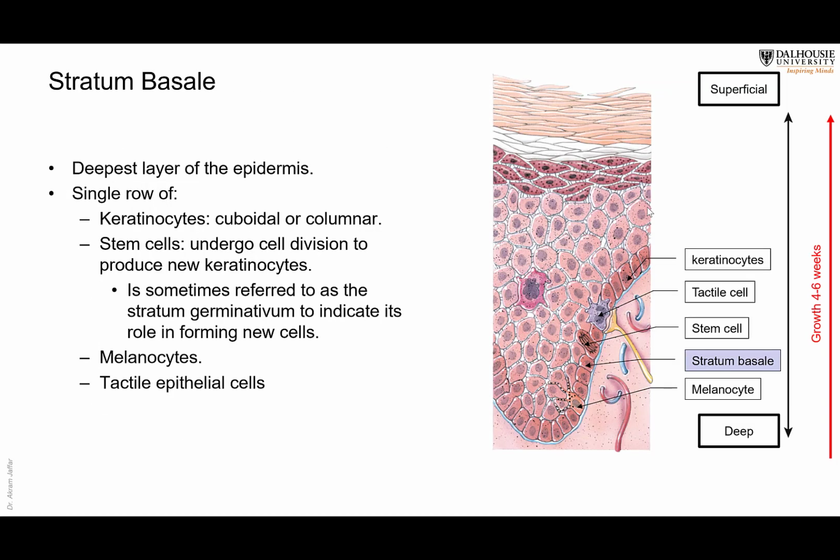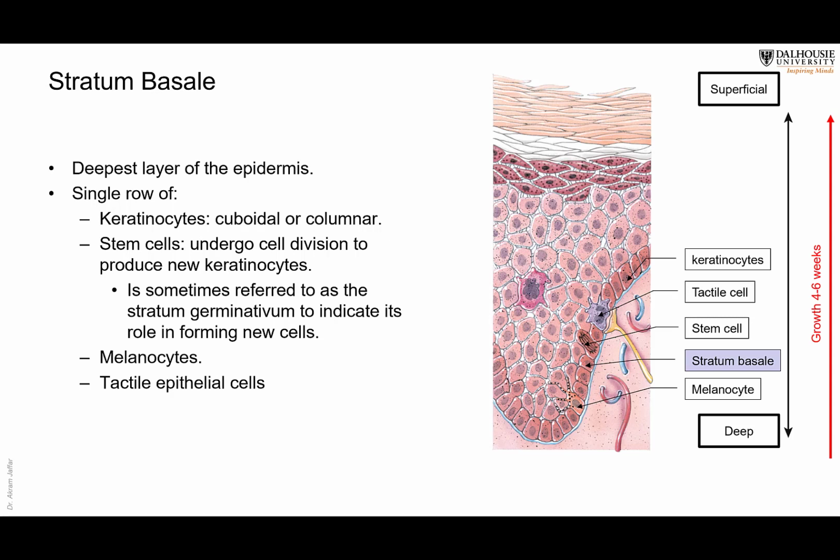Now let's start with stratum basale. As I said, this is the deepest layer. It's a single row, mainly of keratinocytes, which are cuboidal or columnar cells. You can see them here. Some of them are undergoing cell division. These are stem cells that are giving more and more keratinocytes. And sometimes it's called stratum germinativum, as I mentioned.